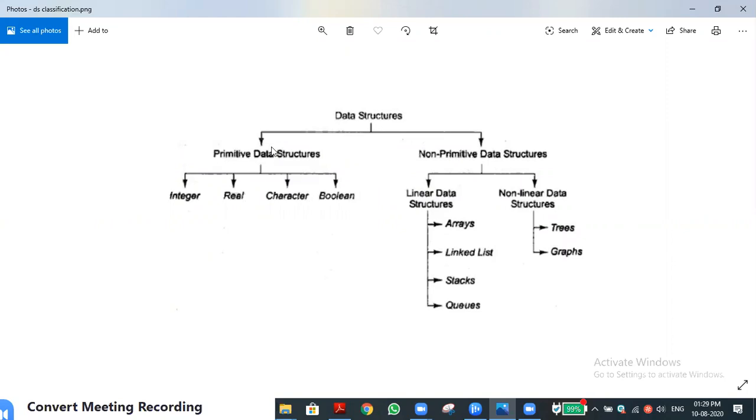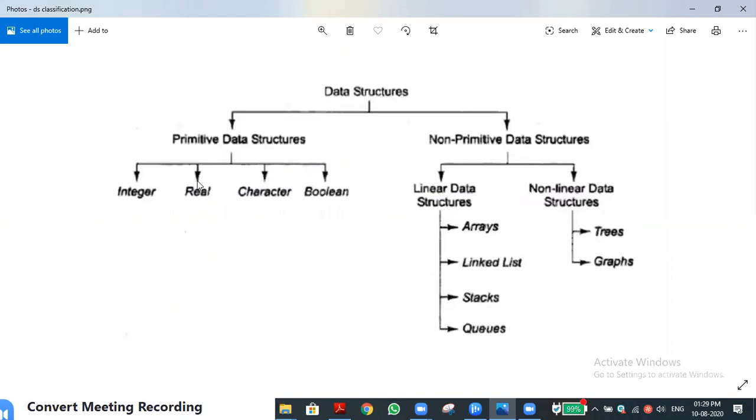Primitive data structures include integer and real. Real means what? Floating point. Floating data type is otherwise called real. And character. Character means string. Have you understood?